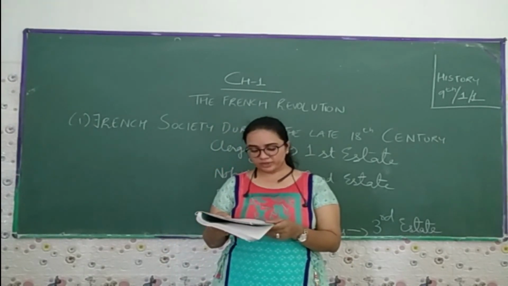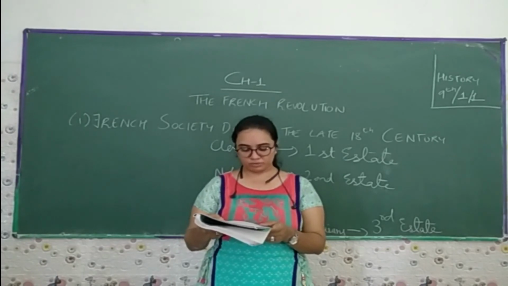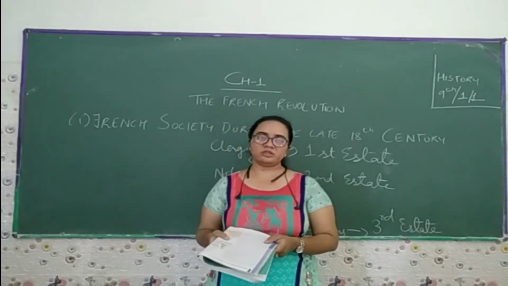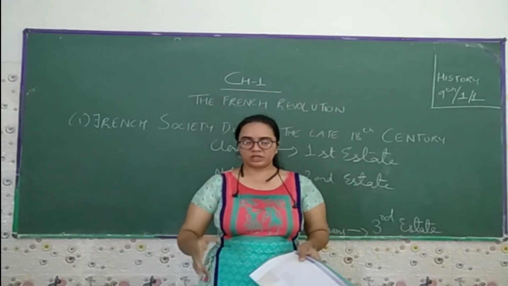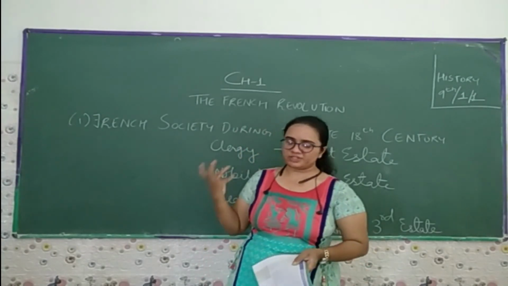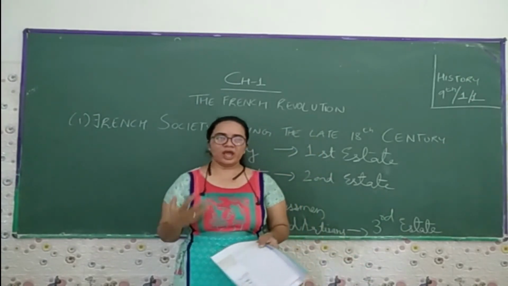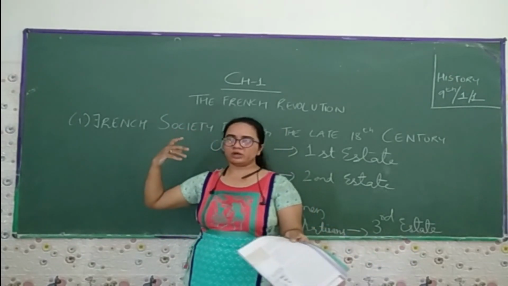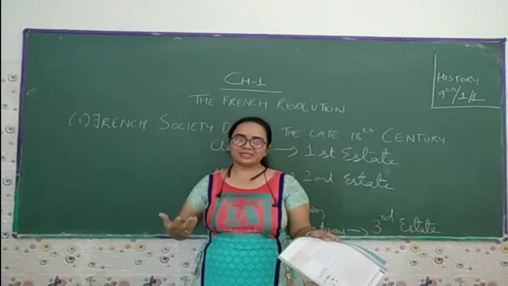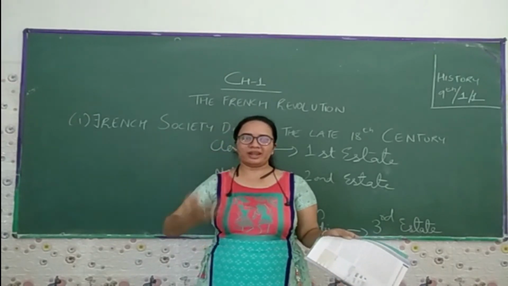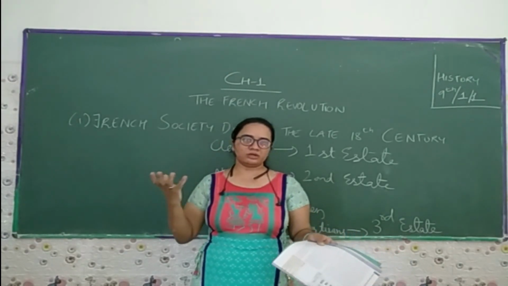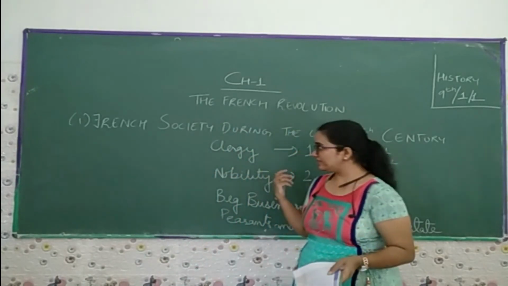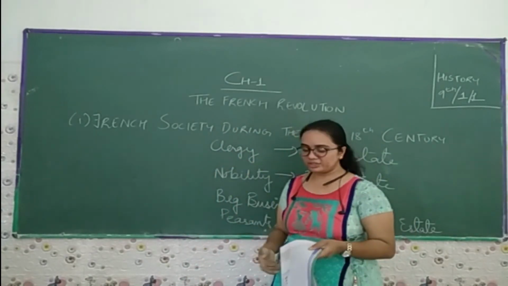The members of the first two estates, the clergy and the nobility, enjoyed certain privileges by birth, because if they were born in a rich or royal family, they had certain powers which they enjoyed from birth till death. So they did not have to pay any kind of tax before 1789, at the end of the 18th century.